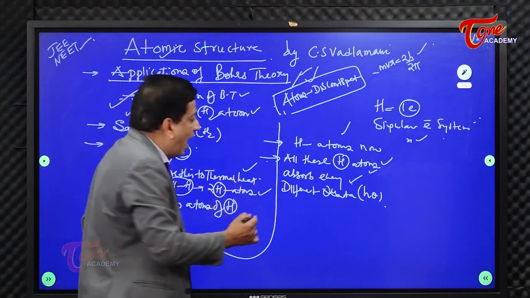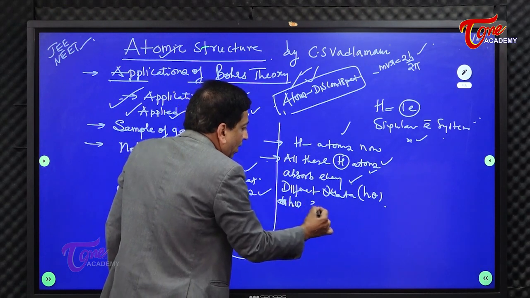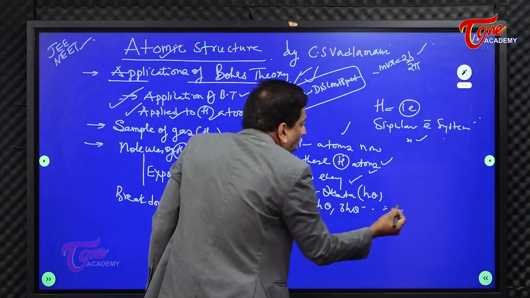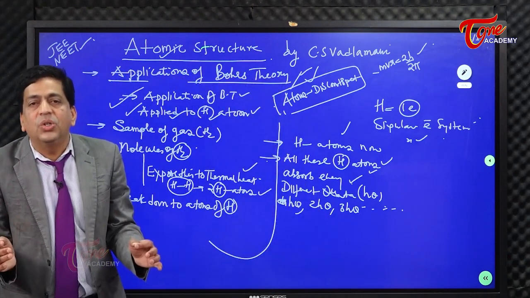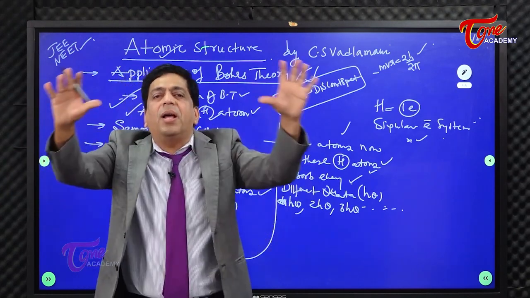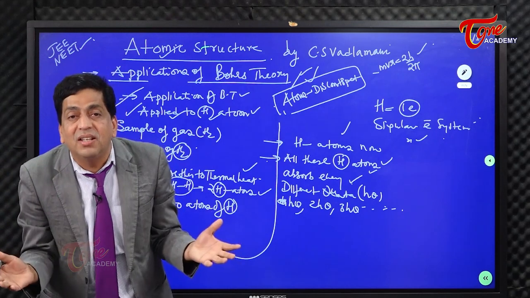different quanta, and I can write it here. One will absorb 1 h nu, the other will absorb 2 h nu, the other will absorb 3 h nu, and it goes on. But the common thing is that all the hydrogen atoms that are available are absorbing what? Energies in different quanta. All are absorbing energies in different quanta.